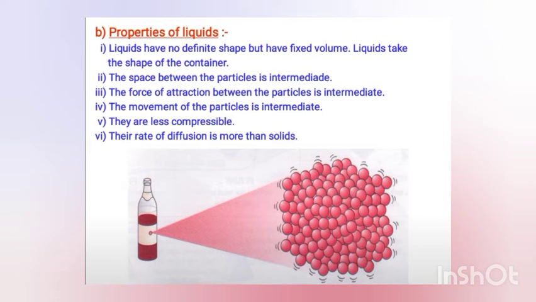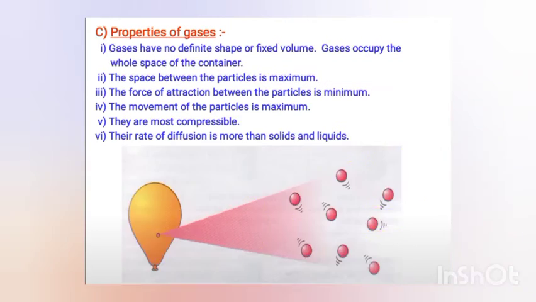If we talk about properties of liquids, you already know that liquids do not have a definite shape, but they have a fixed volume. They can take the shape of the container in which they are placed. The force of attraction between the particles is less as compared to solids, and there is more space between them as compared to solids, but as compared to gases the space between the particles is less, so they are less compressible. And the diffusion will be faster in liquids than in solids.